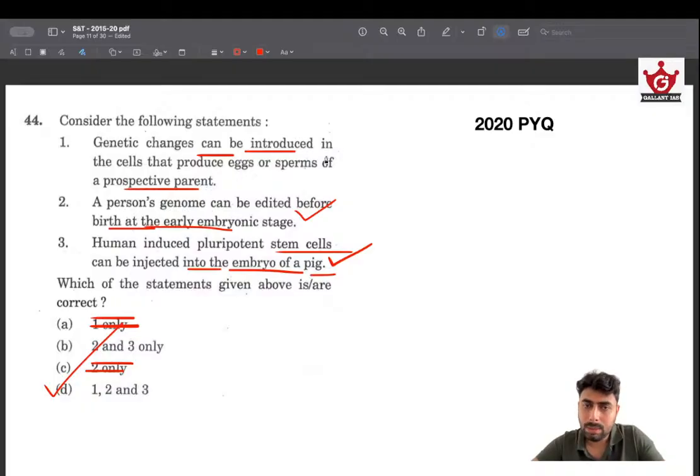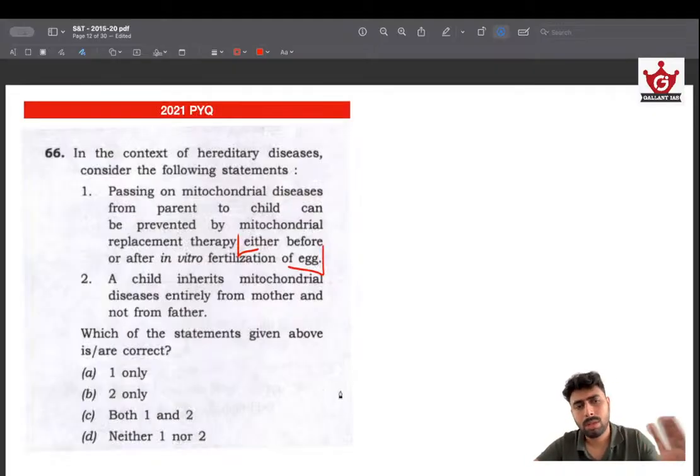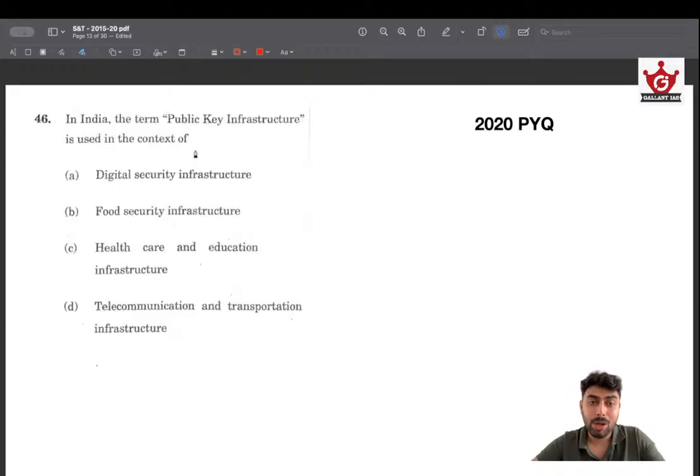These genetic changes can be introduced in the cells that produce eggs or sperm. This is a right statement. A person's genome can be edited at an early embryonic stage. That is also true. Interspecies transfer of pluripotent stem cells is possible. Interspecies, like human to pig, is possible. So remember that.